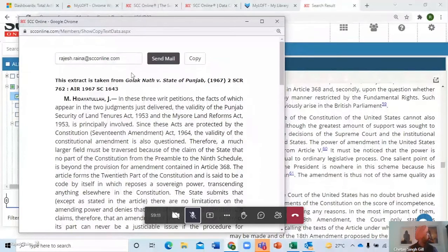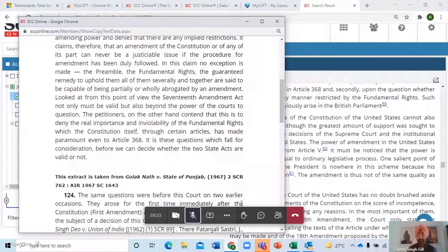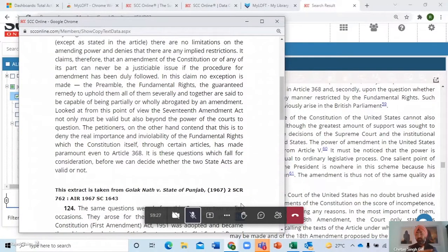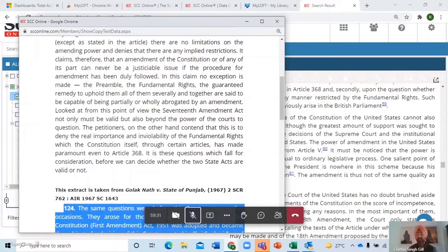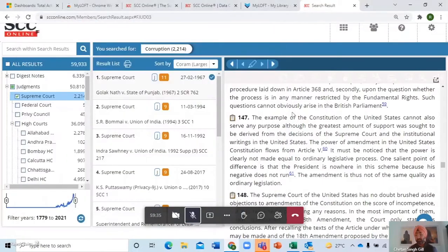And you can also send an email to yourself or to someone else as well. And this will be sent from here itself. So that's how it really works. Okay. And these are, I think, a couple of paragraphs we copied. And now you can highlight whatever you need to copy from here and paste it anywhere in any of the Word file for your reference, including the party names which I already mentioned over there. Okay. That's Smart Copy for you.